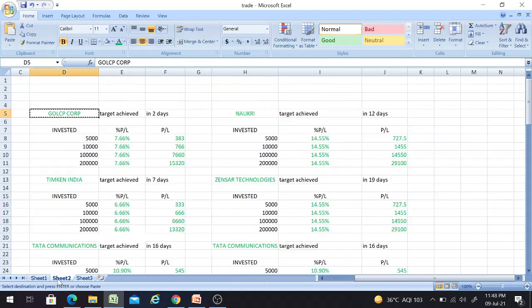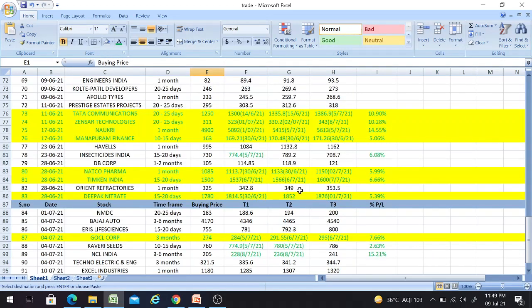And the next one will be the Naukri stock, and we have achieved this target in 12 days. We are getting a percentage return of 14.55%, friends. That means the person who invested this much amount will be getting this much return, friends. Okay, now we'll see where I have given the Naukri call. Yeah, here it is. So friends, if you can see here, I have given the buy call for Naukri, which is also called InfoEdge.